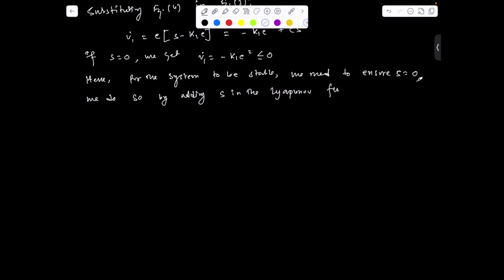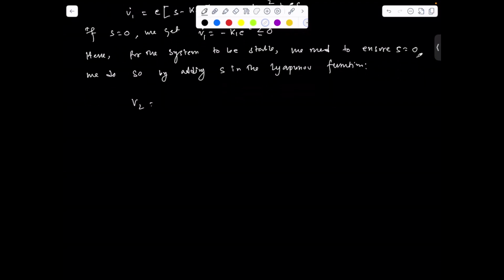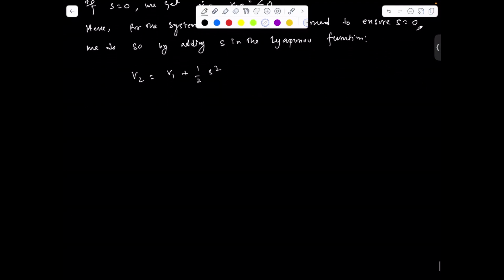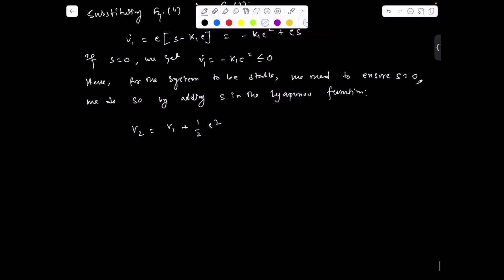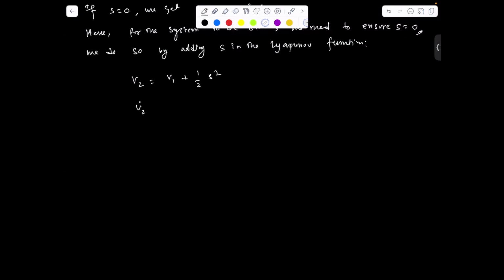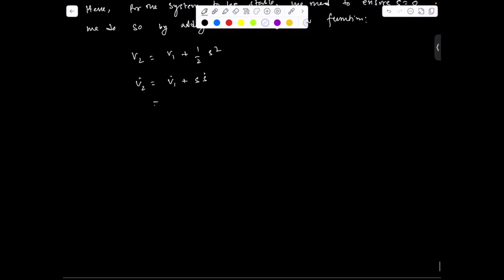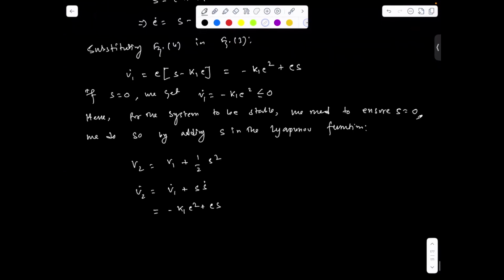We can write V2 equal to V1 plus half S square. Now, if we take the time derivative, V2 dot equals V1 dot plus S S dot, and in place of V1 dot we write minus K1 E squared plus ES. Already we have this expression.